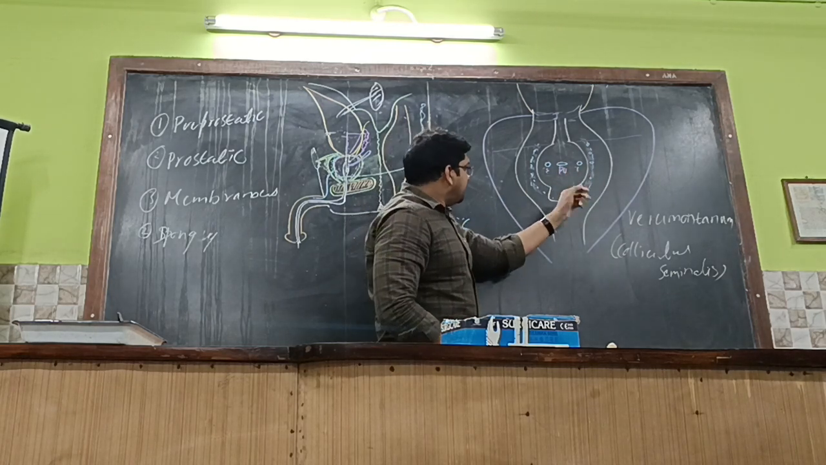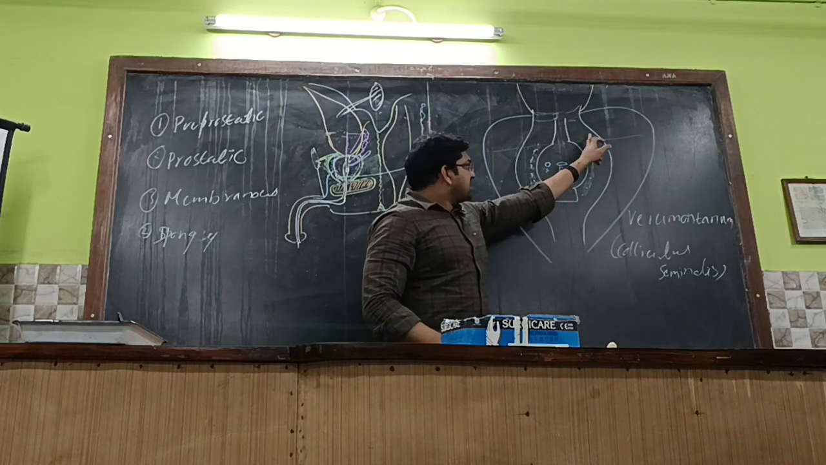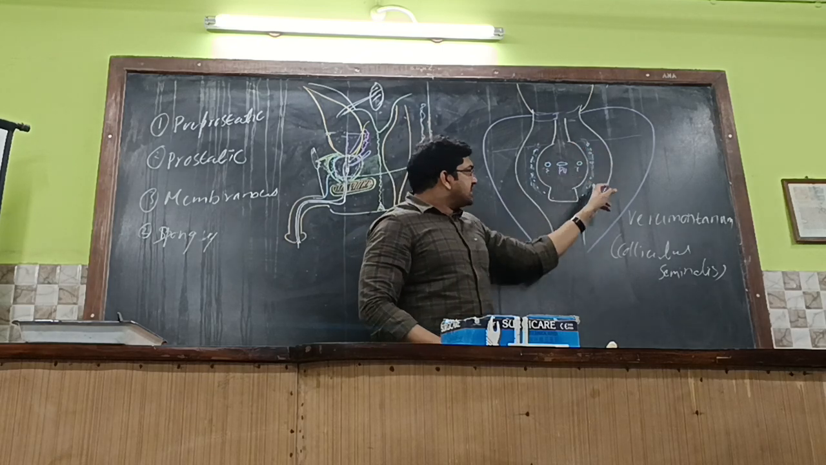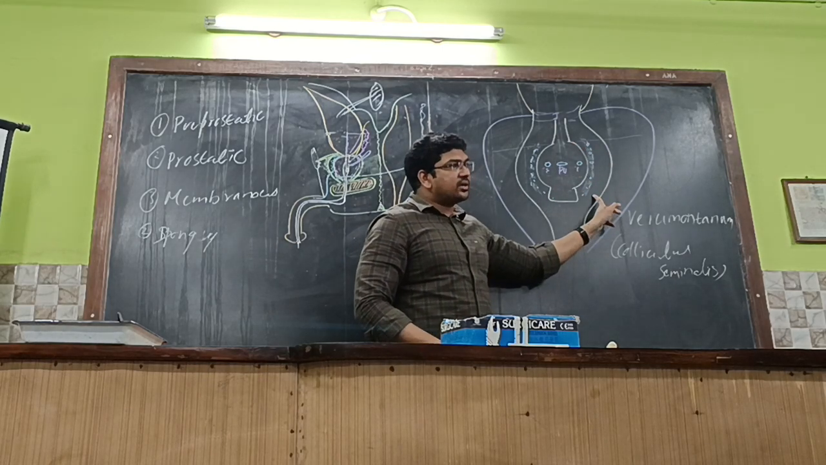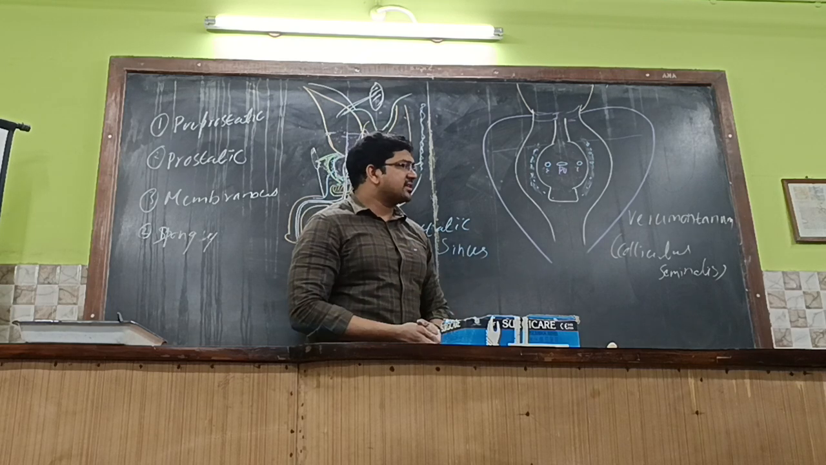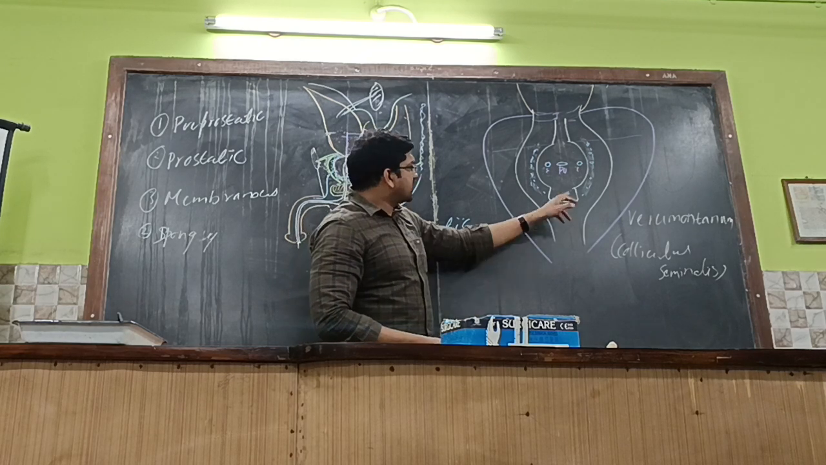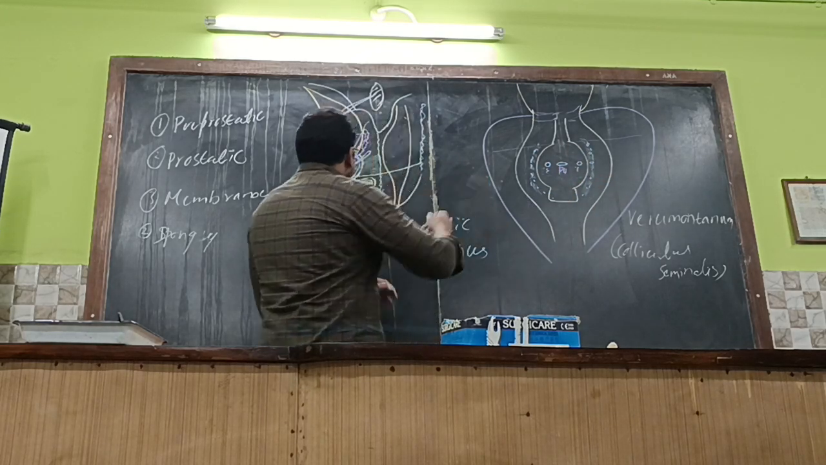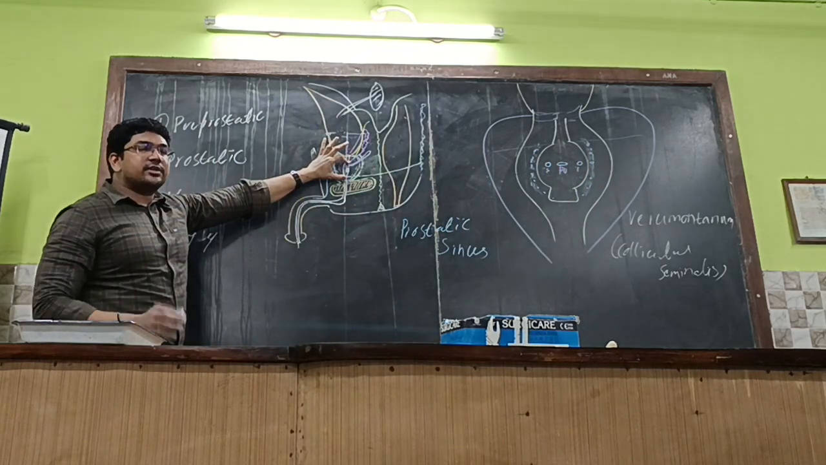Okay. So on either side there are urethral glands, which will open into the prostatic sinuses and will again be secreting mucus. So mucus secretion on either side. Okay. So this is about the prostatic part of the urethra.